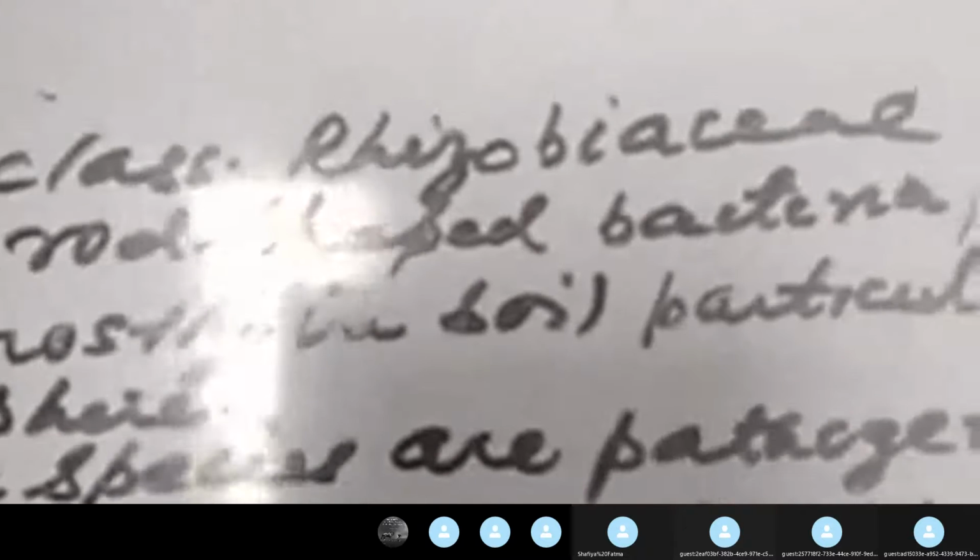One very common example of the diseases caused by Agrobacterium tumefaciens is the crown gall disease of apple. Gall is a plant tumor. In plants, tumors are also formed, and the plant tumor is known as a gall. Agrobacterium species can infect a wide range of hosts, but they infect dicots; they do not infect monocot plants.